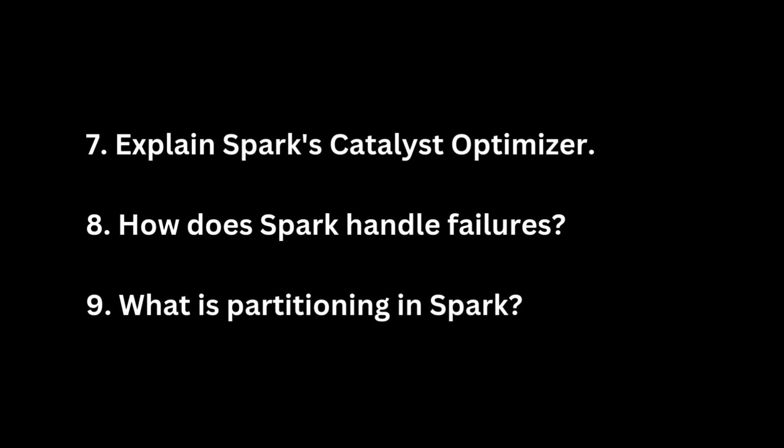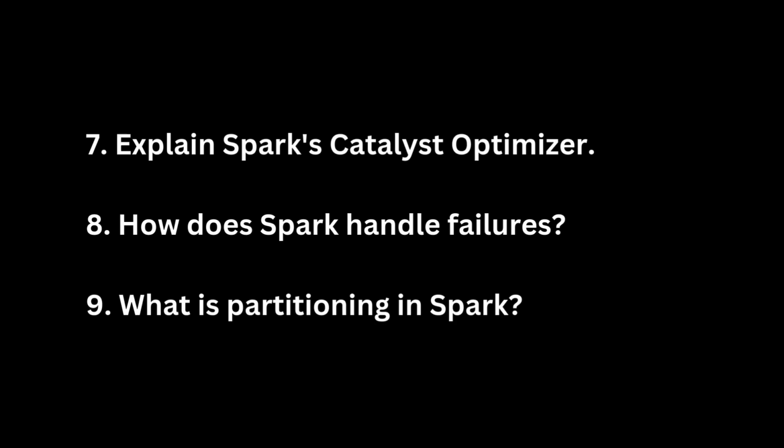Spark offers two main types of partitioning: default partitioning, where data is split based on the input format and cluster configuration, and custom partitioning, where developers can explicitly control data distribution using operations like repartition or coalesce. Proper partitioning is crucial for optimizing operations, particularly for shuffles in wide transformations like joins and aggregations, as it minimizes data movement across the network.